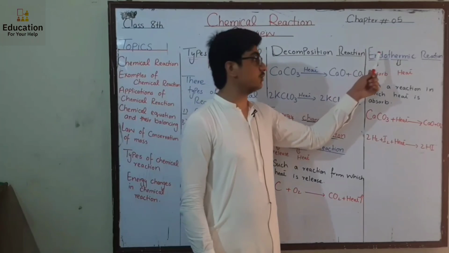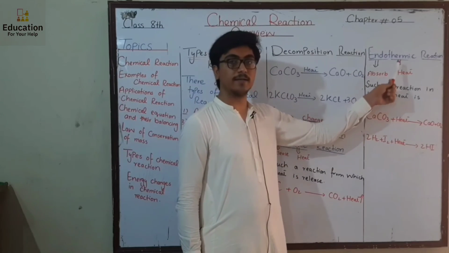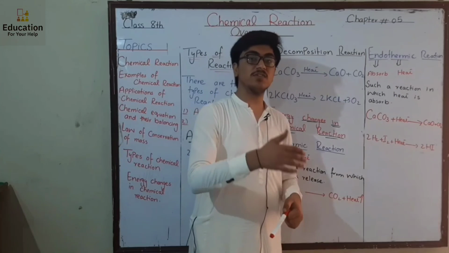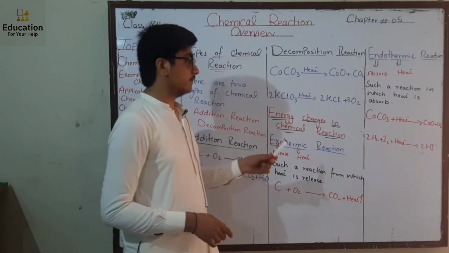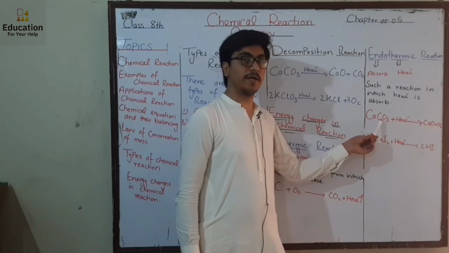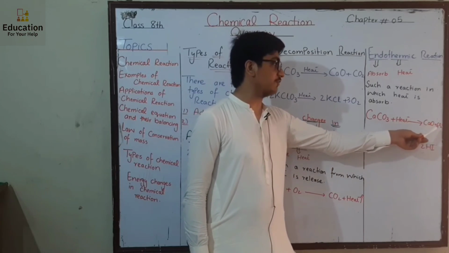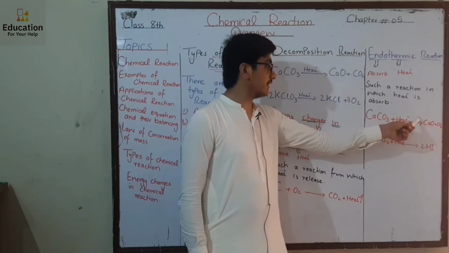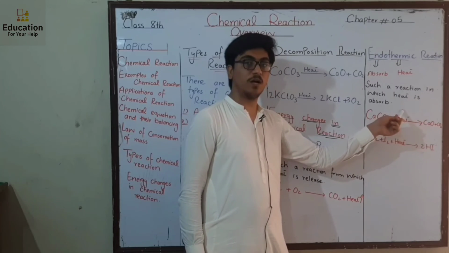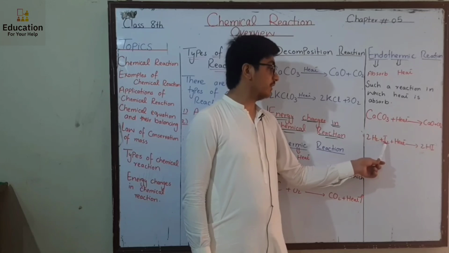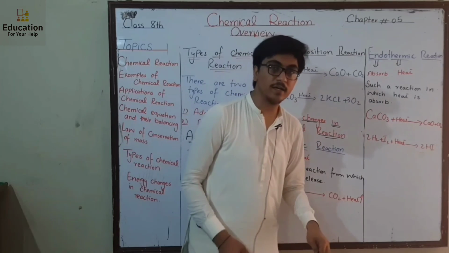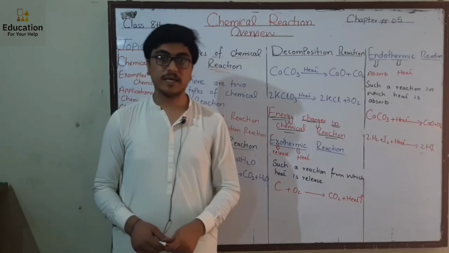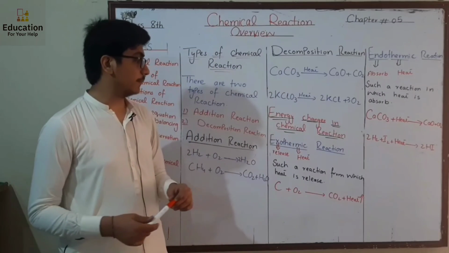The next one is endothermic reaction. Endo means absorb and therm means heat. A reaction in which heat is absorbed is called endothermic reaction. Here we can see that calcium carbonate absorbs heat and splits up into calcium oxide and carbon dioxide. In this reaction heat is absorbed, so this reaction is called endothermic. When hydrogen and iodine combine by the absorption of heat, they form hydrogen iodide. So this is also an endothermic reaction because in this heat is absorbed.